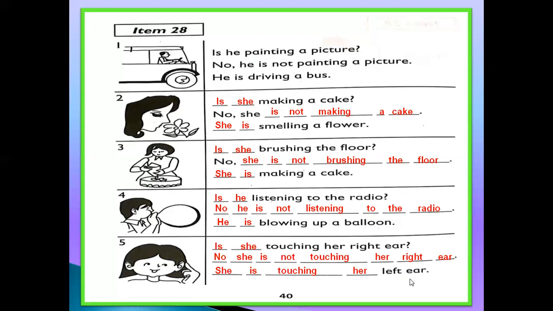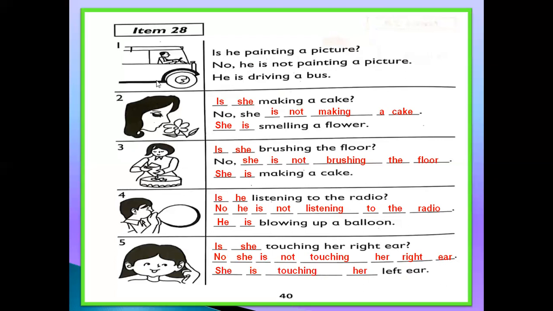Okay, students. Now, from this workbook, you can understand about the direct object. Mean first we will ask the question, and if there is no right answer, we will write first no. Okay, first we will give the answer in no, and then in the third step we will focus on the direct object. Mean we will see first from the picture, and then we will write its right answer.